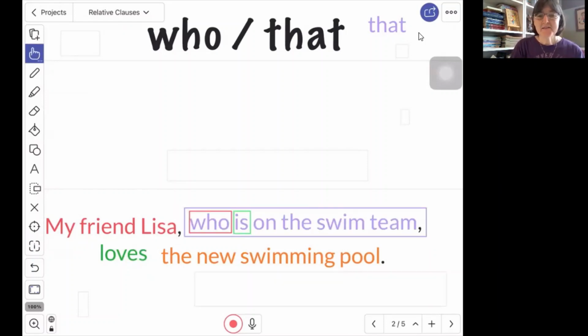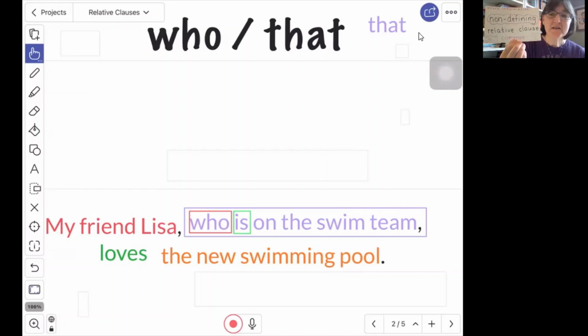So in this sentence, my friend Lisa, who is on the swim team, loves the new swimming pool. Who is on the swim team is a kind of relative clause called a non-defining relative clause. There are some slightly different rules for this type of relative clause. Number one, we put a comma before it and a comma after it.